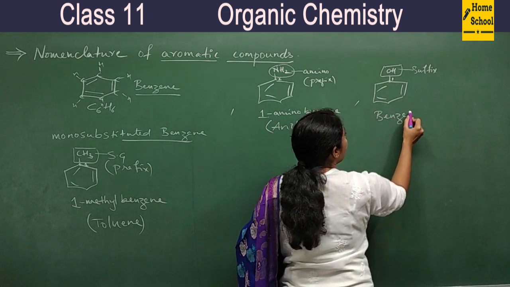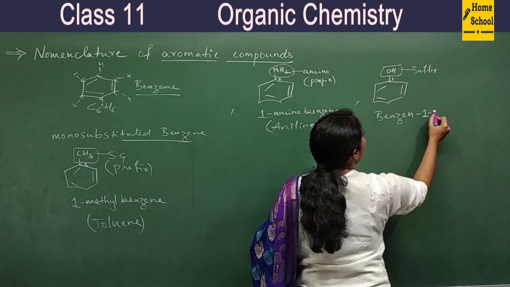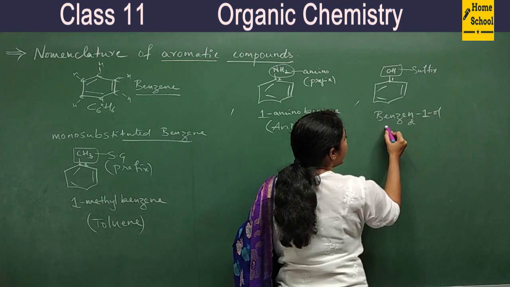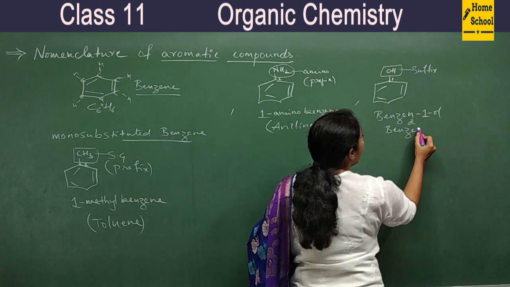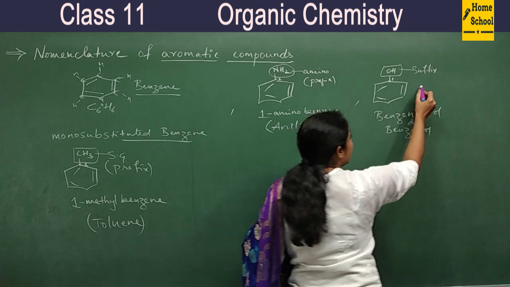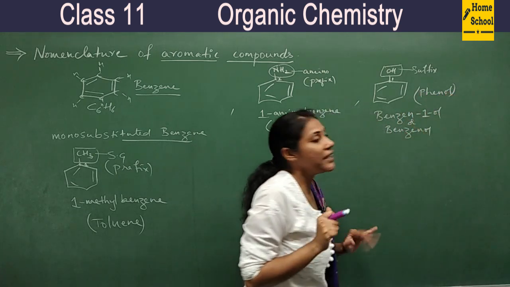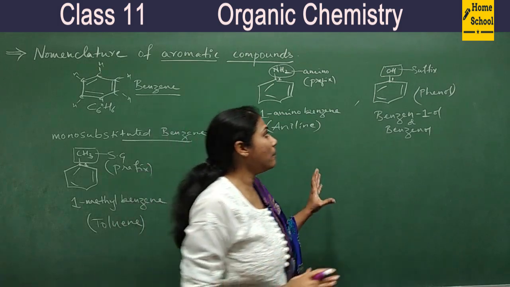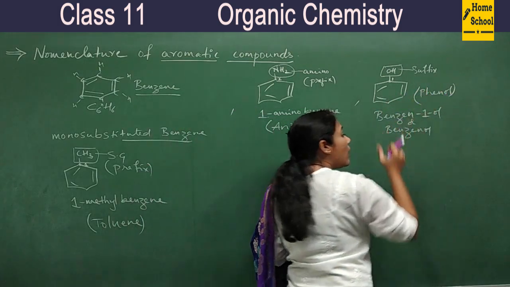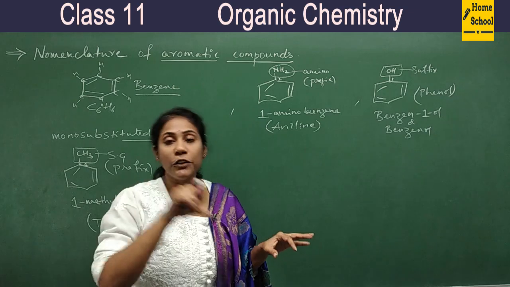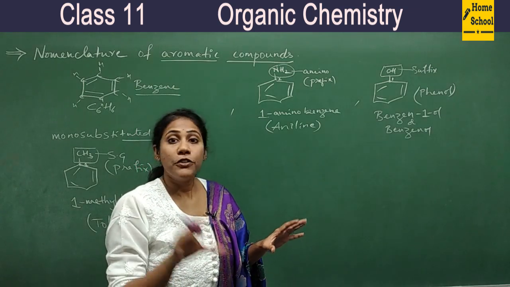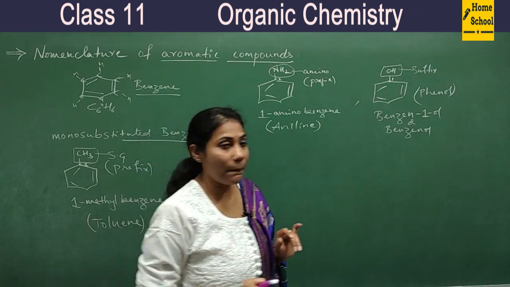Benzene 1-ol, or we can also call it benzenol. And it has a common name. We call this compound phenol. Very, very important. Actually, phenol is the widely accepted IUPAC name also. So phenol is a very, very important compound.